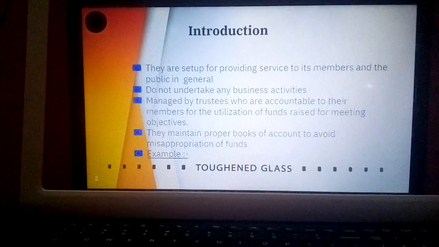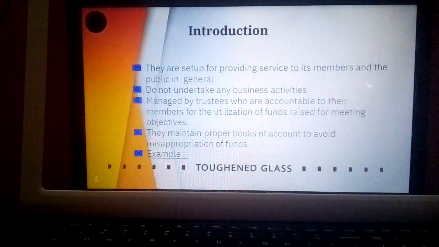Then next, do not undertake any business activity. What is NPOs? You know, it is not started for the purpose of making profit. So when the objective is not for making profit, means they are not undertaking any of the activity.